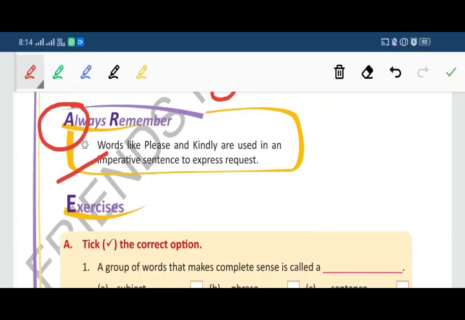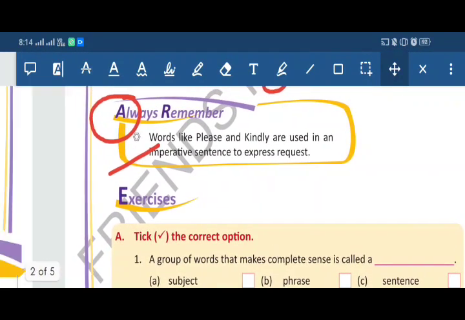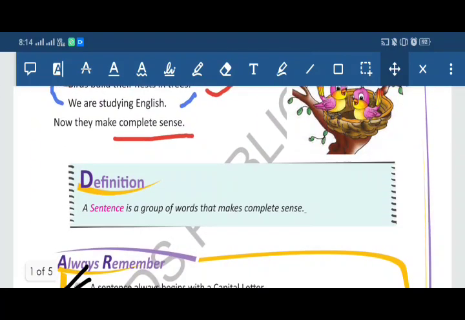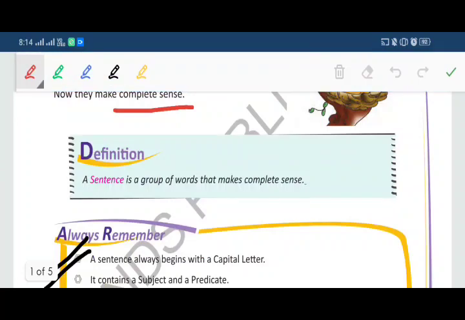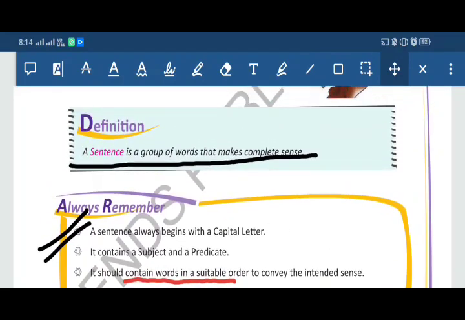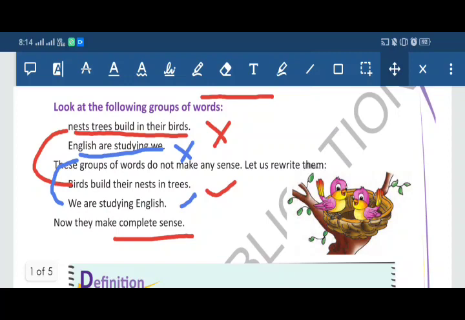Hope you understood the chapter. Now let us recap once again. First is the definition of sentence. What is a sentence? A sentence is a group of words that makes complete sense. So an example is, we are studying English. Any meaningful group of words makes a proper sentence.